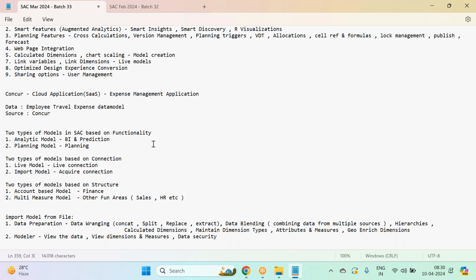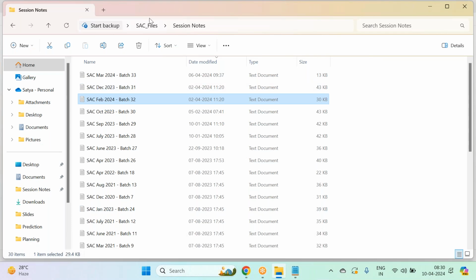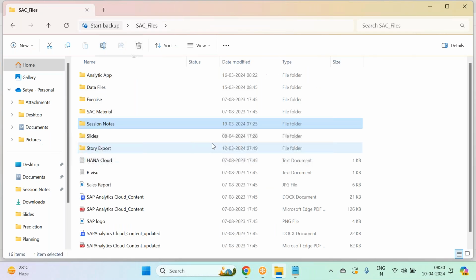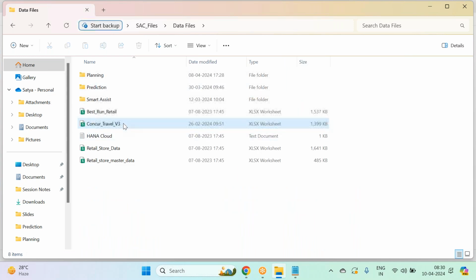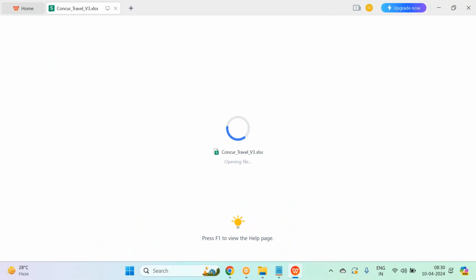So I actually dumped this Concur data. This is proper data, guys. I downloaded this data into a file, and from the file I'll be loading the data. Let me quickly walk through the data so that you understand this. These files were uploaded into your Google Drive also. You have a data files folder in Google Drive where you can find all these files. You can start using my files from now.